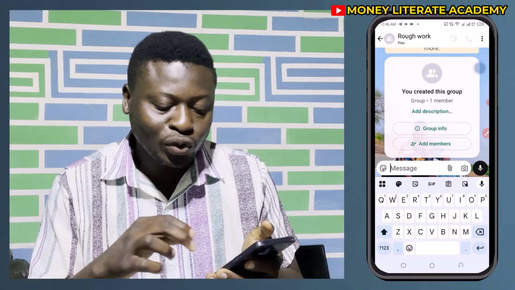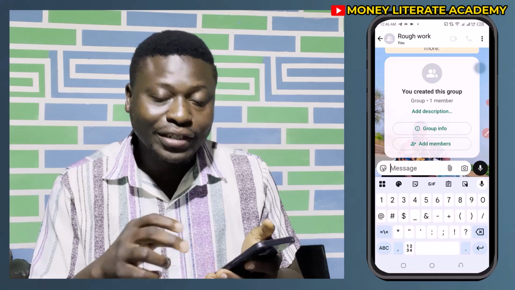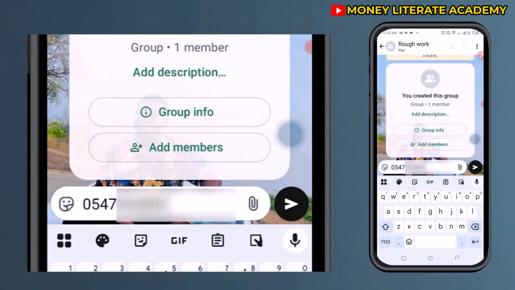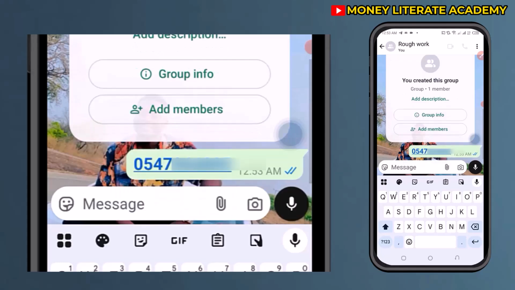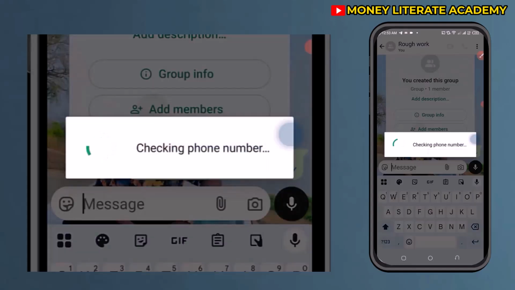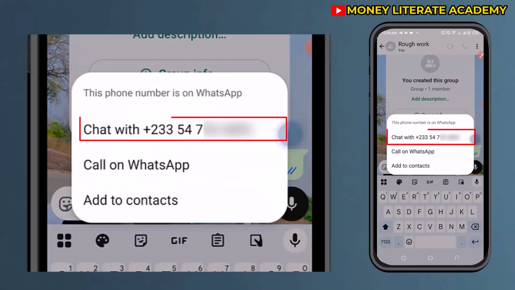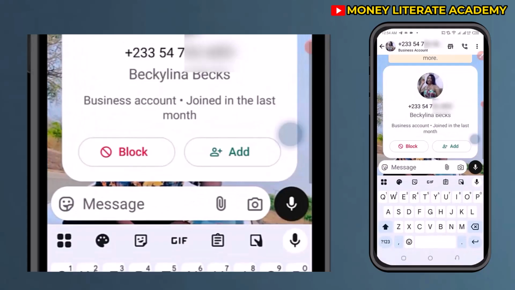So all you need to do is to just write the person's number. After writing the person's number, you send. After sending, you just click on the number. When you click on the number, it will redirect you to the person. You see chat with, then the number. Then you click on chat with the number. Then you start chatting with the person you want to chat with.